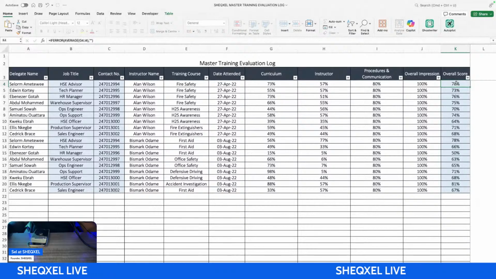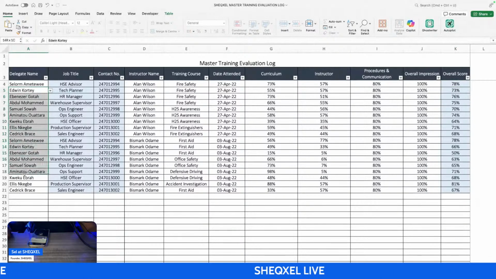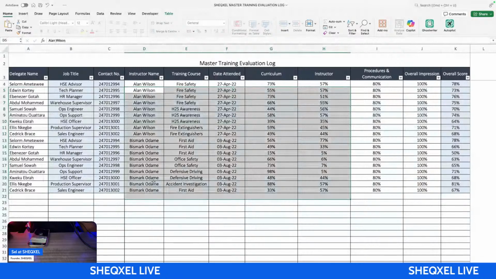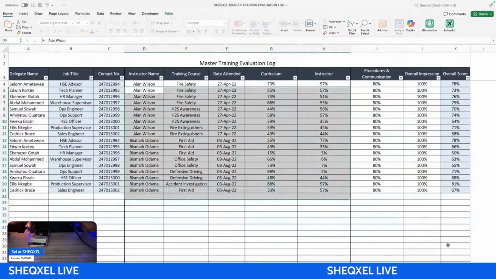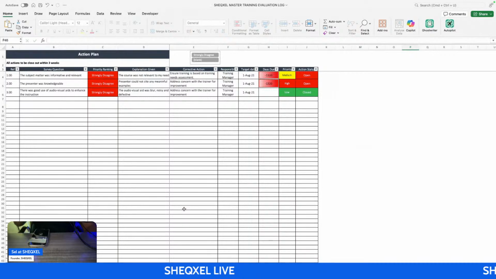It's 78%. So everybody is going to be submitting their report. They're going to be collating everything in here. So let's try to understand. After we collect all of the reports, we can then take our time and provide the real action plans, right? What is the relevant action plan to track from your end?